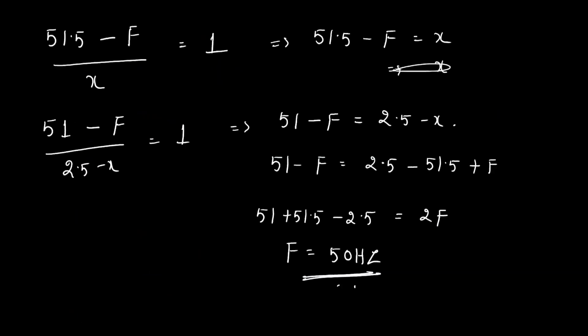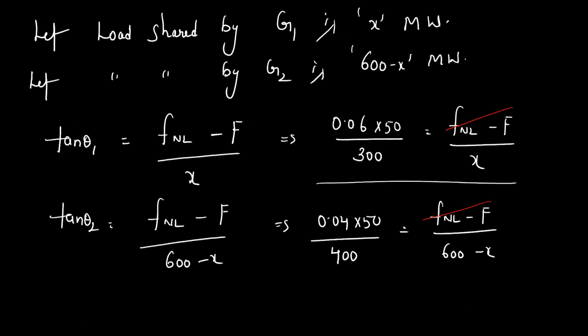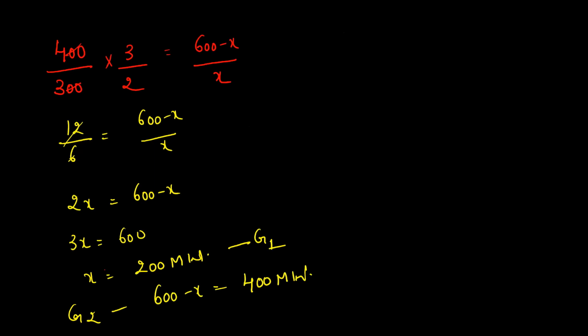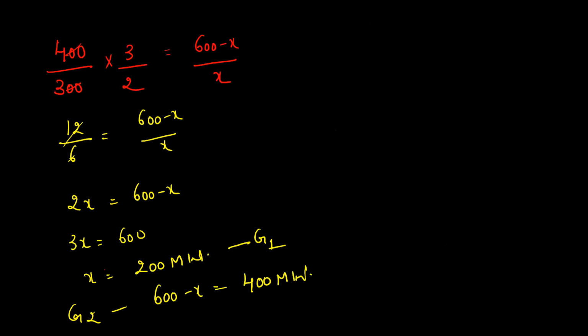So your answer will become the load shared by the larger unit. The larger unit is the 400 megawatt generator, which is sharing 400 megawatt load. That is, it is fully loaded. Okay, fully loaded. Suppose in the same question, if he asks what is the operating frequency of the generator, that also we can easily calculate.